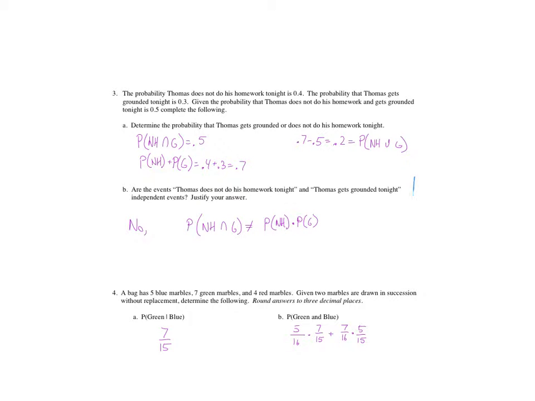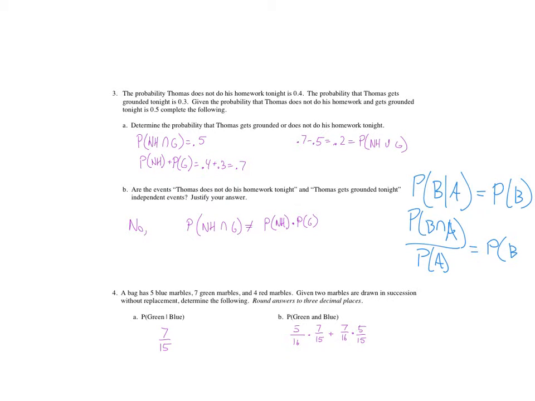The probability of B given A, I can switch these around and it doesn't matter, equals the probability of B if those are independent events. So if I substitute this formula as the probability of B and A divided by the probability of A, these two things are equal if they're independent. So that's why this formula can be used to check and see if that's going to be an independent event.